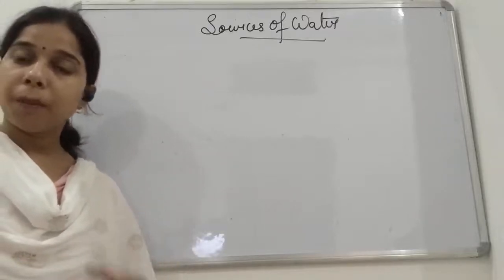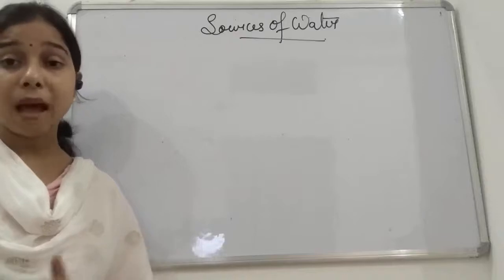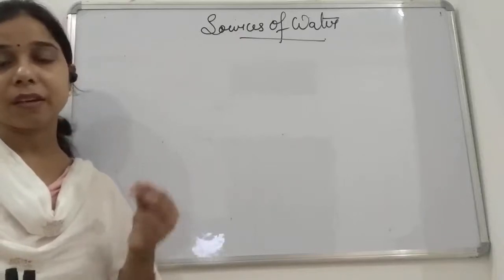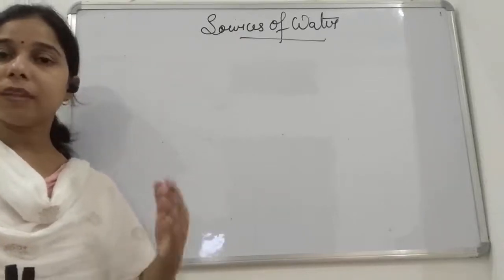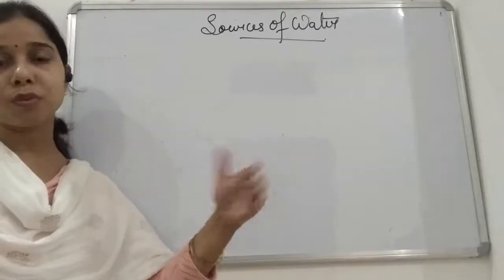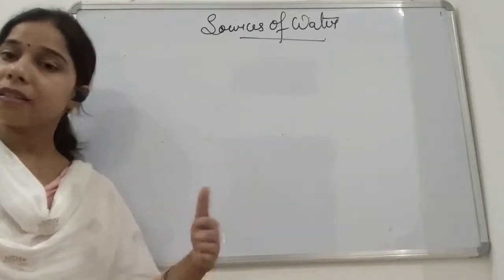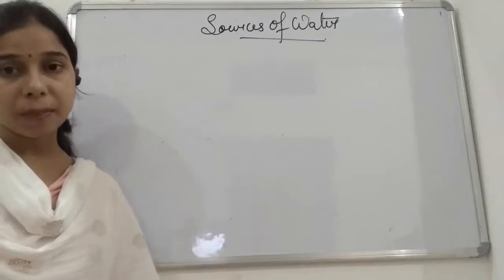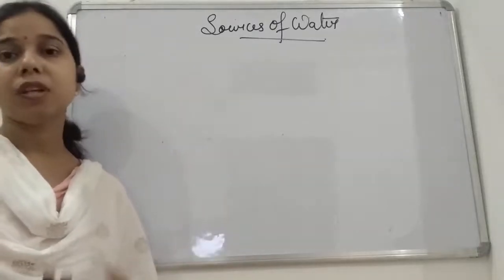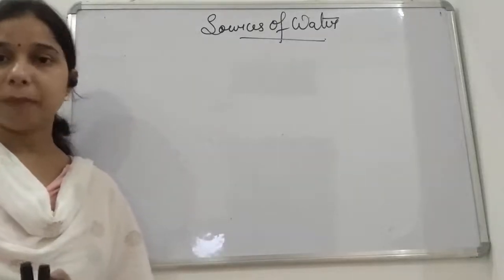The plant or tree which is present at the bank of the river, its seed falls down in the water, and with the help of the water it flows to another place. As it reaches the land it germinates, and after germination it grows into a tree or a plant.